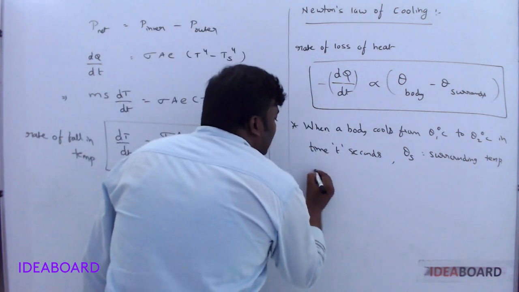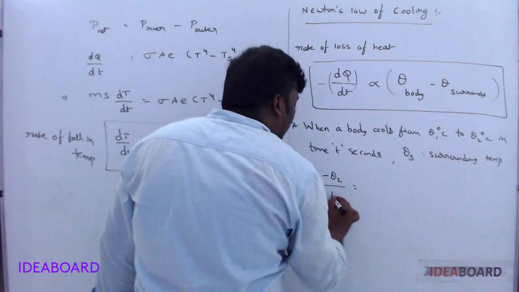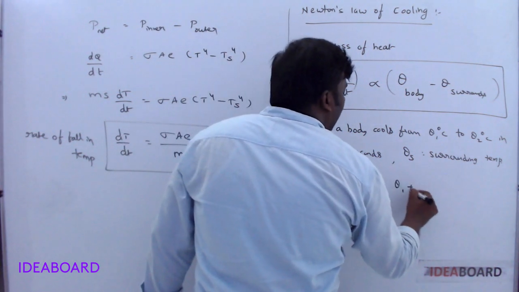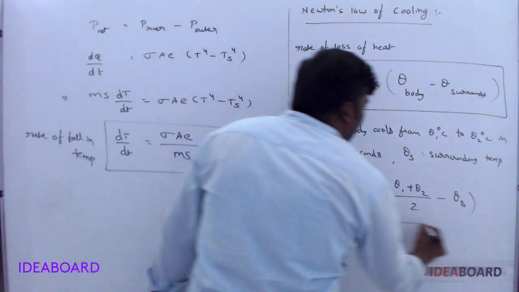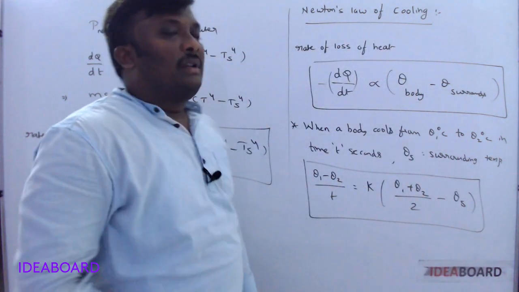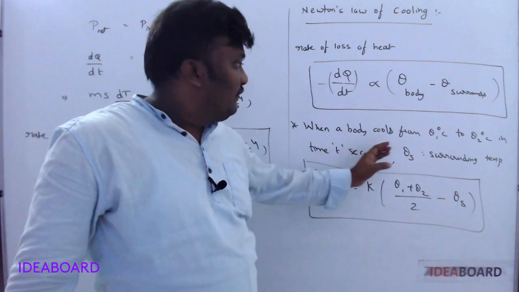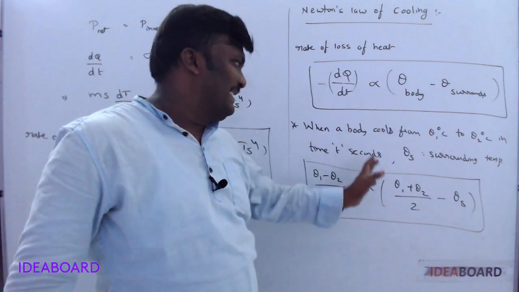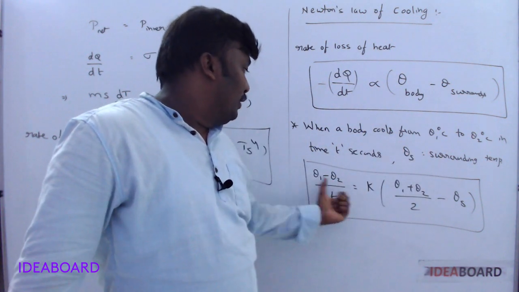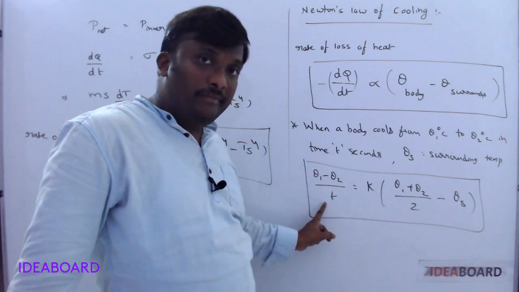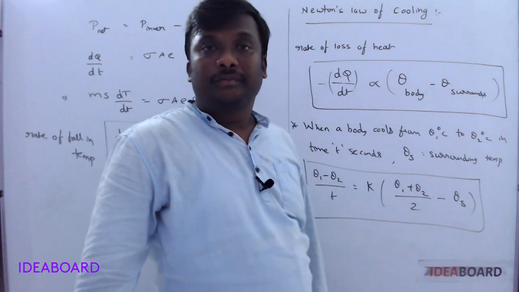That formula is theta 1 minus theta 2 by t is equal to K into theta 1 plus theta 2 by 2 minus theta s. Most of the numericals come from this formula. Only one body cools from theta 1 to theta 2 in t seconds, and theta s is the surrounding temperature. Then what is the formula? Theta 1 minus theta 2, difference in temperature by time, is equal to K into average temperature minus surrounding temperature.